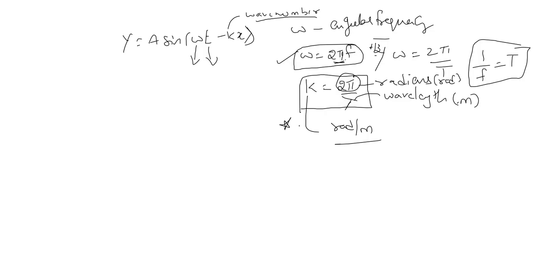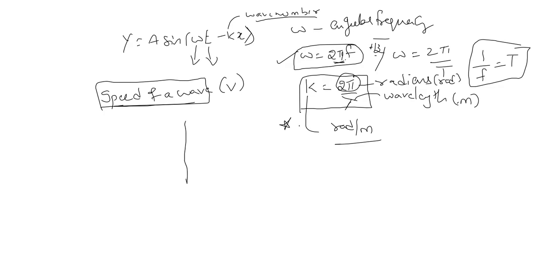Now, what is the speed of a wave? Generally any wave that is traveling will travel with some speed, right? Here we represent the speed of a wave with the letter V. Here we can have two formulas.